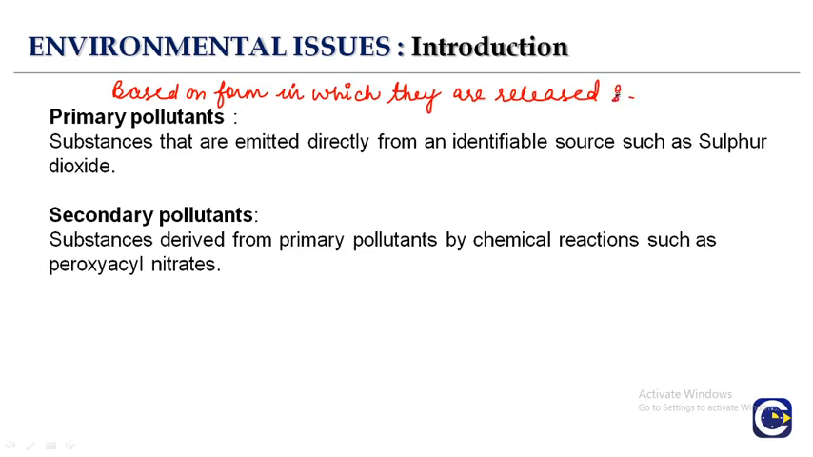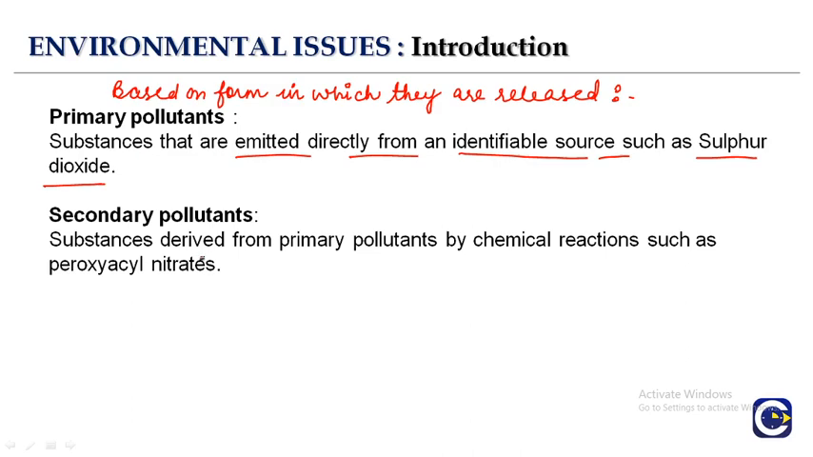So when we're talking about the primary pollutants, substances that are emitted directly from the identifiable source, such as sulfur dioxide. That means we are able to identify the source of pollution, right? So when we are able to identify the source of pollution and we know that from this source these substances are emitted, that becomes a primary pollutant. So how is sulfur dioxide a primary pollutant?